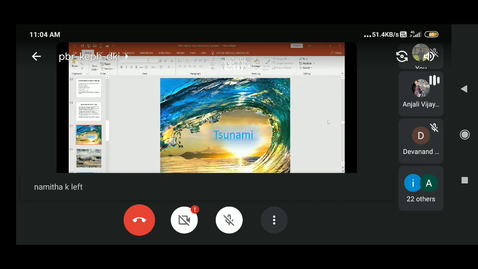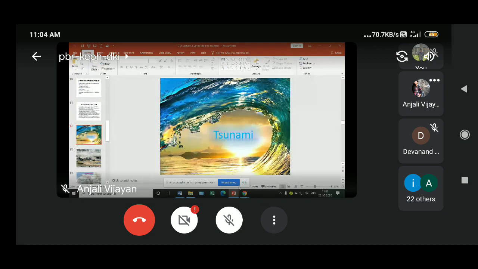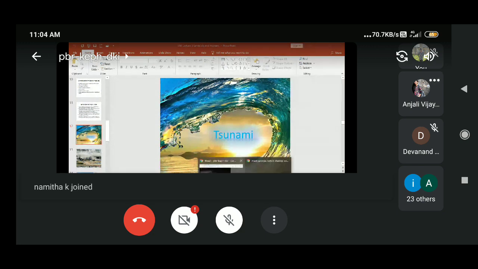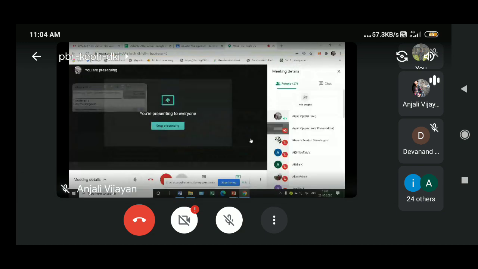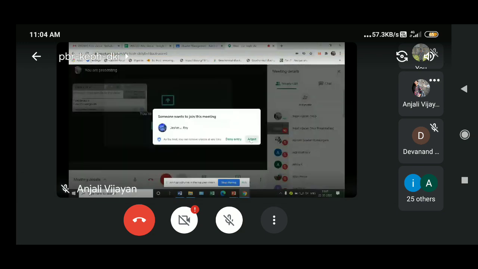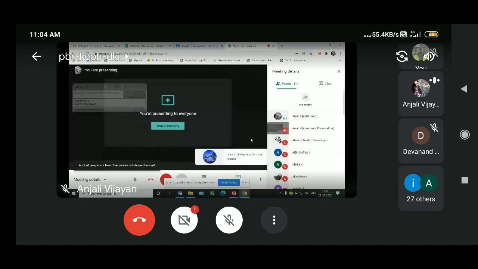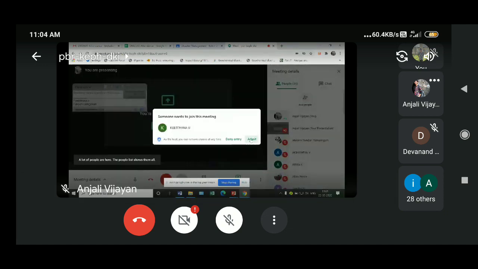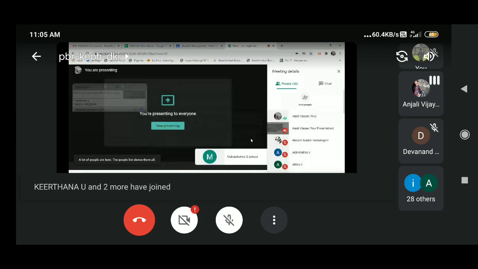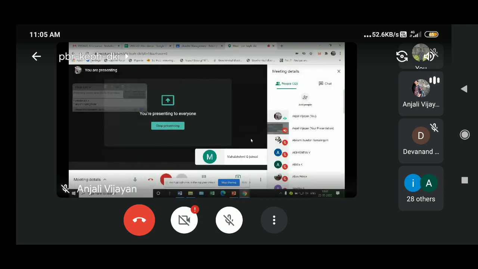And we all know that in India we have nearly 7,516 kilometers of coastline, and among that, almost 5,700 kilometers of coastline is prone to cyclones and tsunamis.